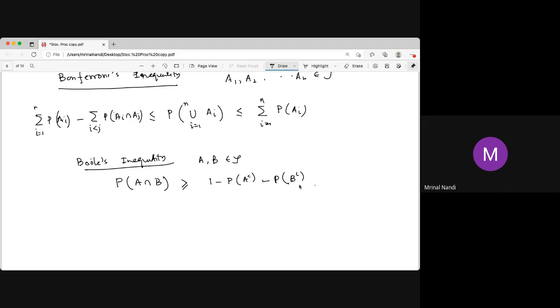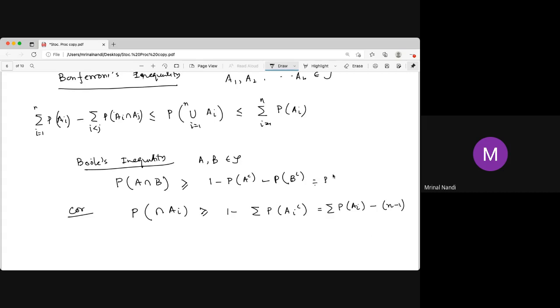And there is a corollary of this. The corollary is that the probability of the intersection of all Ai in the sigma algebra is greater than or equal to 1 minus the sum of the probabilities of Ai complement, which we can also write as the sum over probability of Ai minus n minus 1.